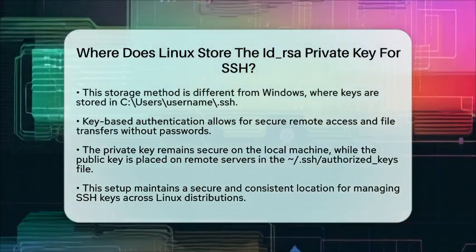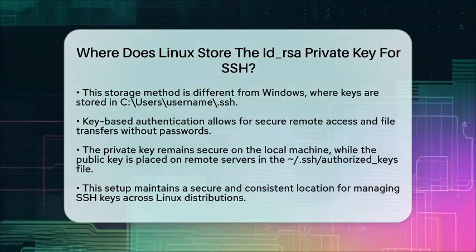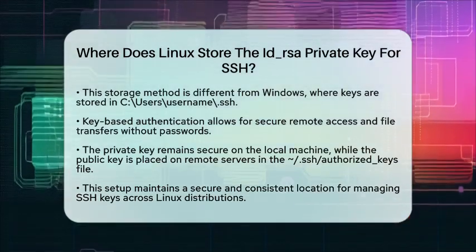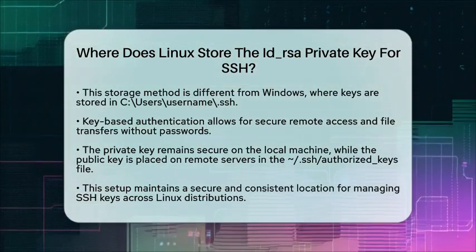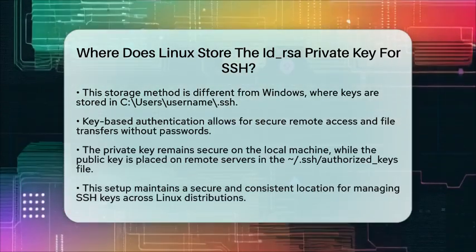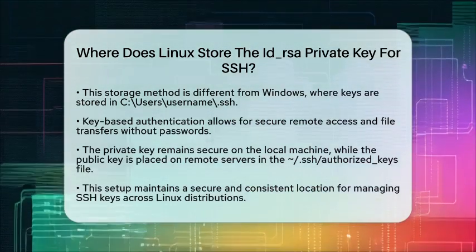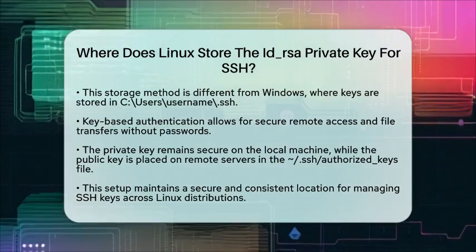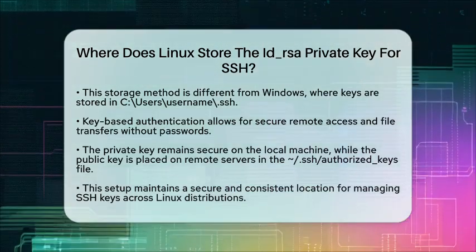So, to sum it up, Linux stores the id_rsa private secure shell key in the ~/.ssh/id_rsa file by default. This setup ensures that your secure shell authentication credentials are kept in a secure and consistent location. Now you know exactly where to find your private key.